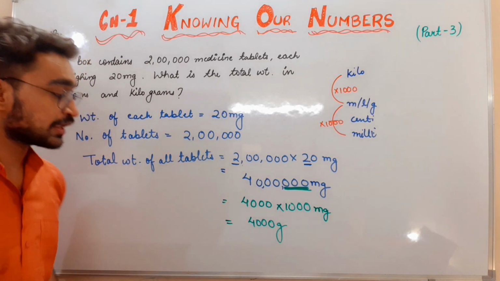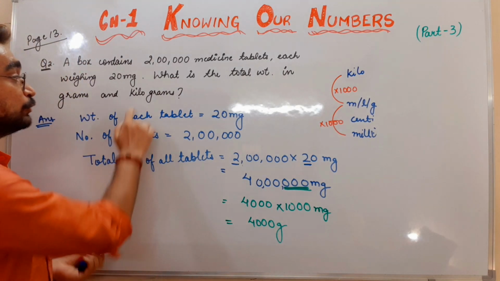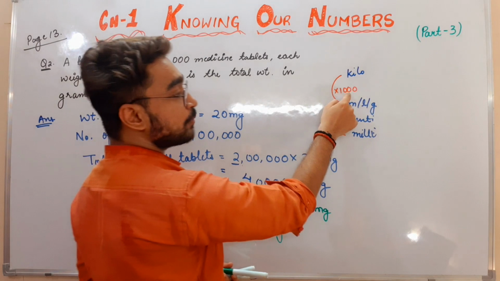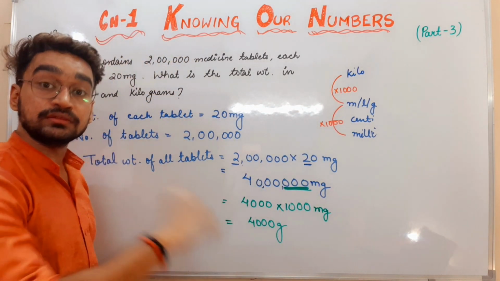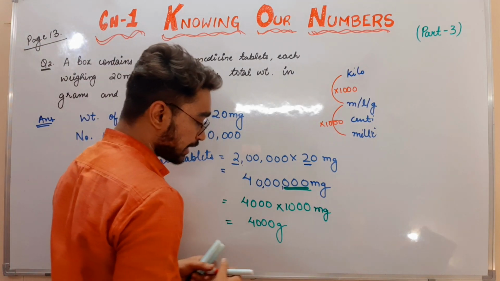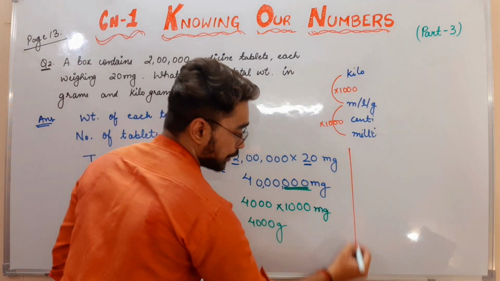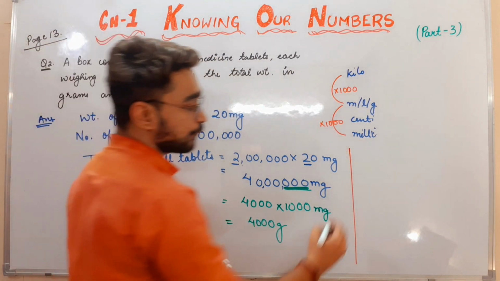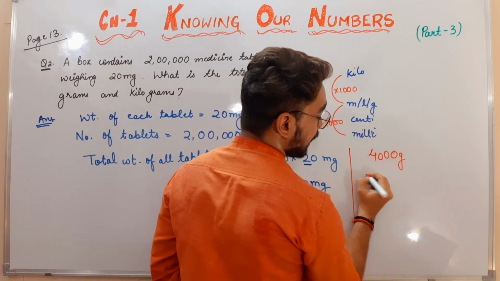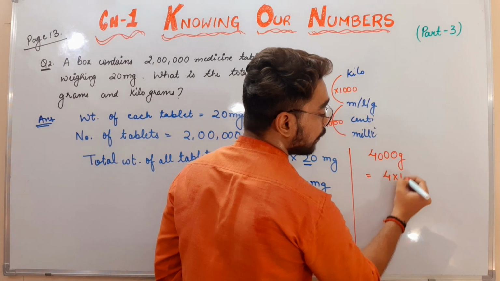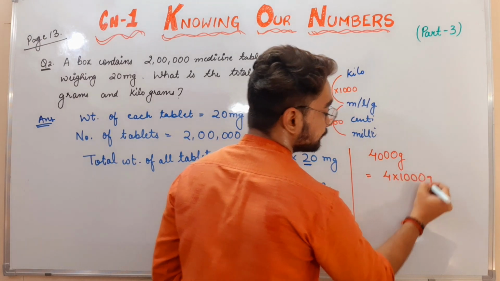4000 grams. Next I want to convert into kilograms. In 1 kilogram how many grams are there? 1000. So 4000 grams will be actually equals to 4 into 1000 grams, right?